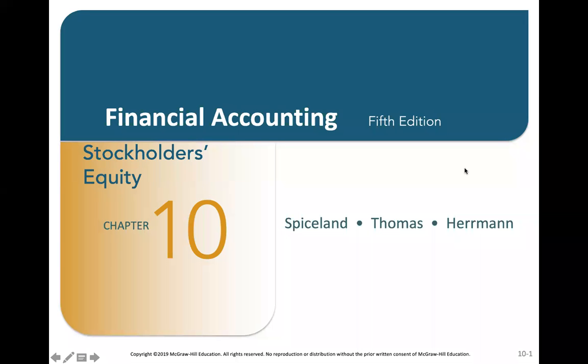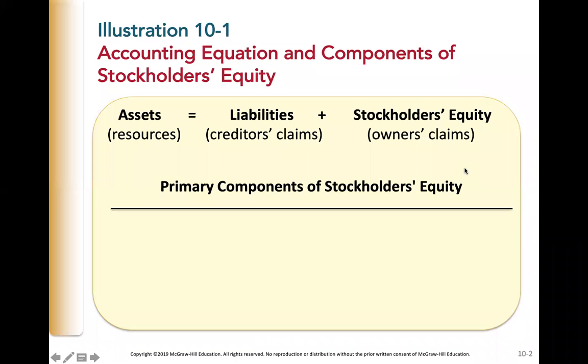Chapter 10, Stockholders' Equity. As a reminder, the accounting equation: assets equals liability plus stockholders' equity. In this chapter, we're going to look more in depth into the stockholders' equity section of the accounting equation. The stockholders' equity section is made up of three primary components.